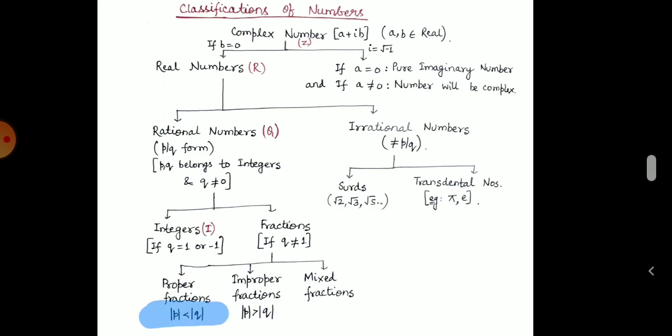Negative signs do not matter, we only see the modulus value. Improper fractions are those in which the numerator is greater than the denominator. Mixed fractions are those in which we mix a whole number with a fraction, like 2 and 3 upon 4.